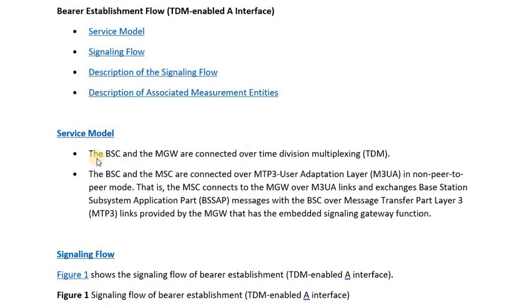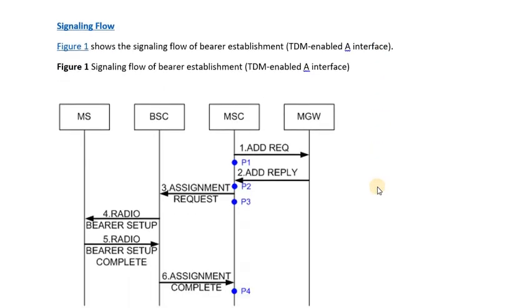In this case, we will be focusing where the BSC and media gateway are connected via the TDM interface. The interworking between MSC and BSC is via media gateway and it supports the standard protocols of BSSAP and BSSMAP, while between MSC and media gateway, it will be H.248 networking that will be supporting the M3UA adaptation layer. So let's have a look at the signaling flow.